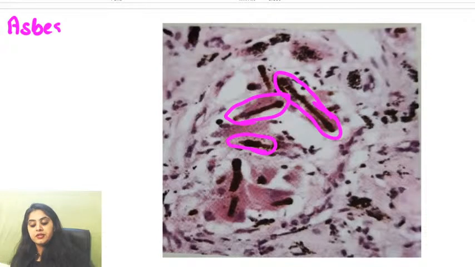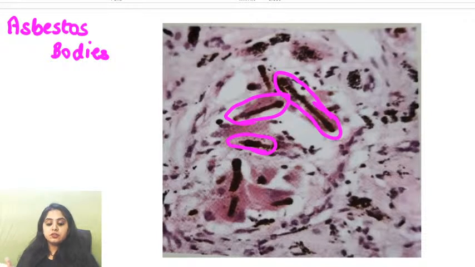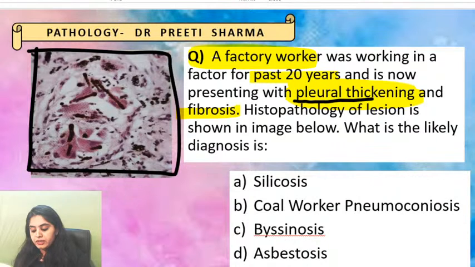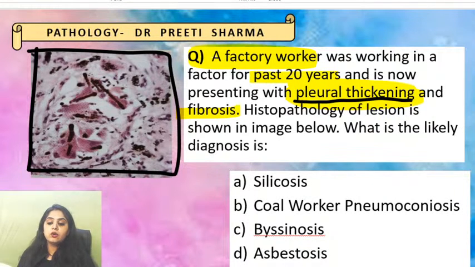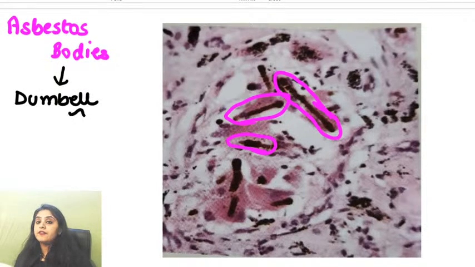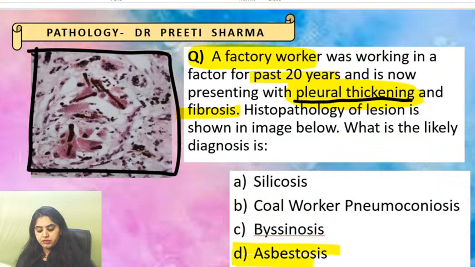The very characteristic part is that asbestos fiber causes pleural thickening. Pleural involvement is very characteristic of asbestos, number 1. Number 2, the presence of these dumbbell shaped bodies again points towards asbestos. So clearly the answer over here was asbestosis.